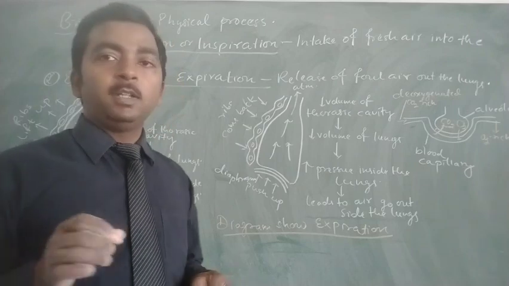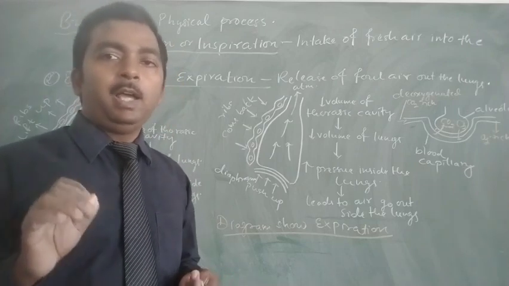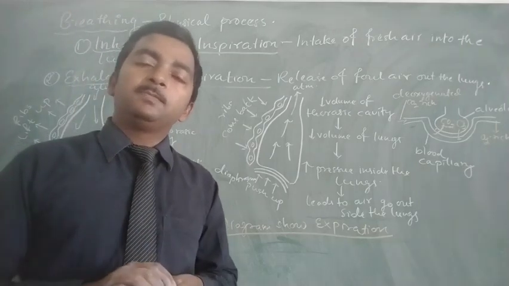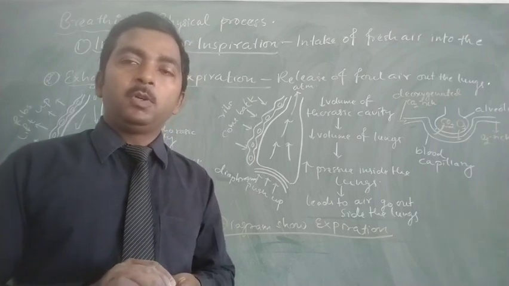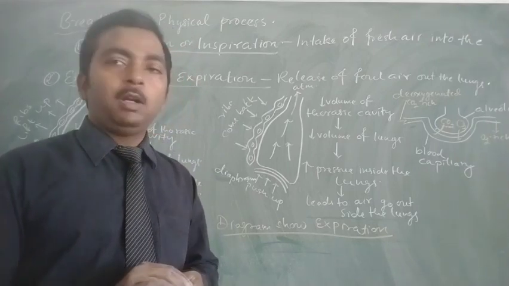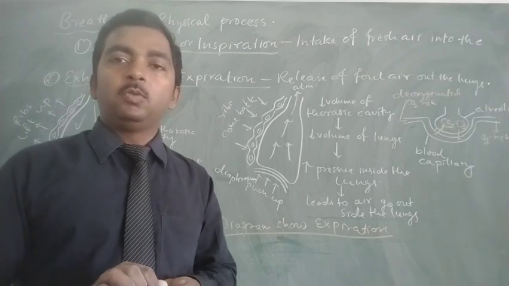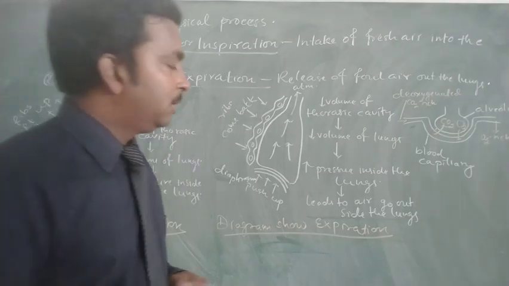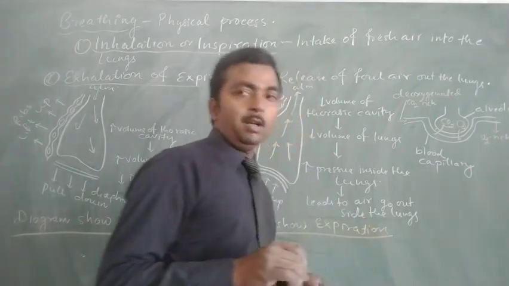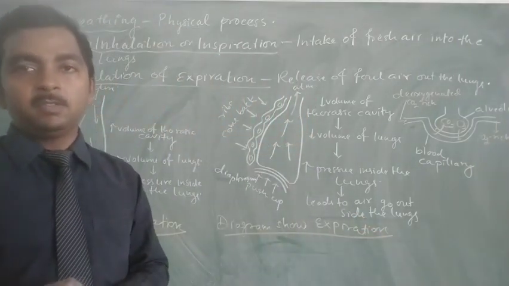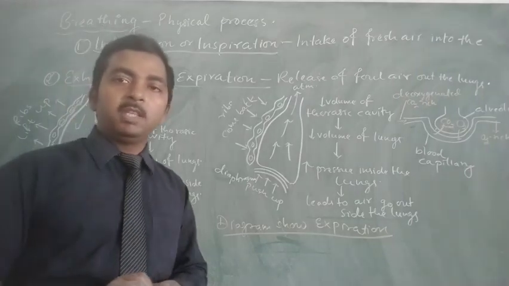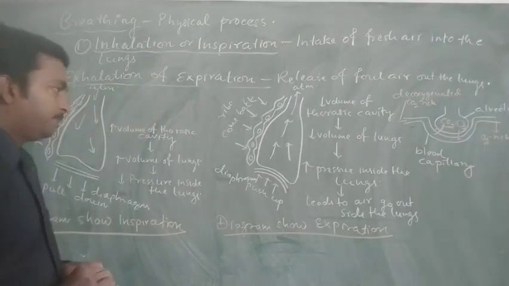So in this way the exchange of gases is completed, and then transportation of these respiratory gases also takes place with the help of blood, and the substances responsible for transport of gases we will also discuss here.